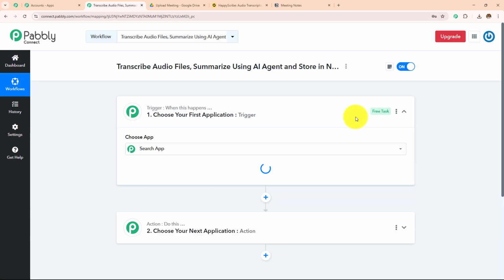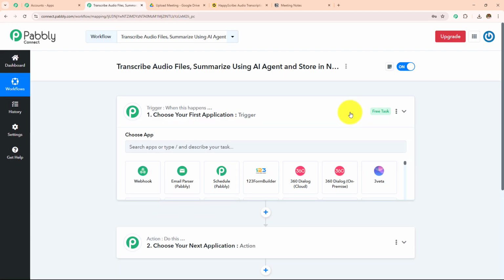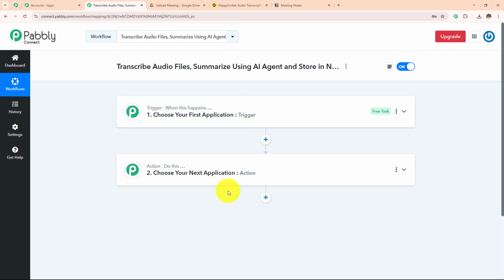As soon as I click on create, two boxes have appeared in front of me. One is trigger, other is action. So trigger says when this happens and action says do this. So trigger is basically an event which starts the automation of a workflow. There can be only one trigger step in a workflow, but as many as action steps as you want.